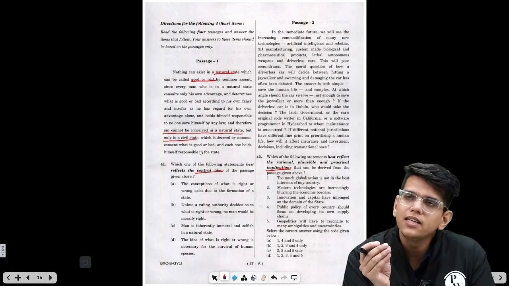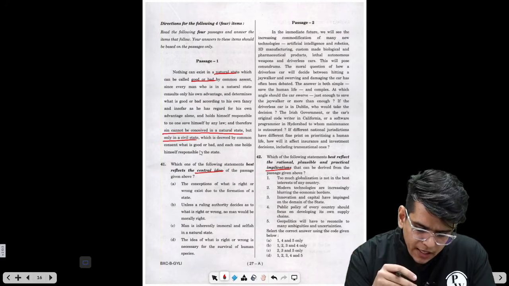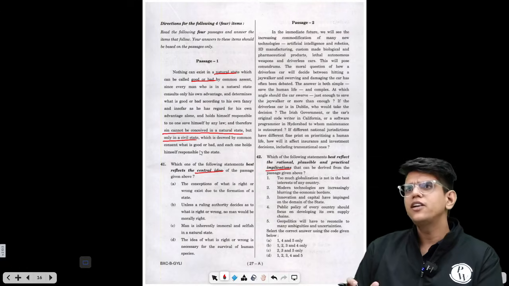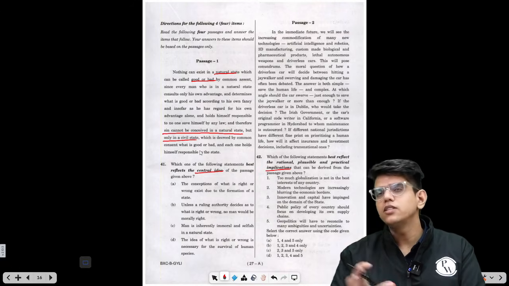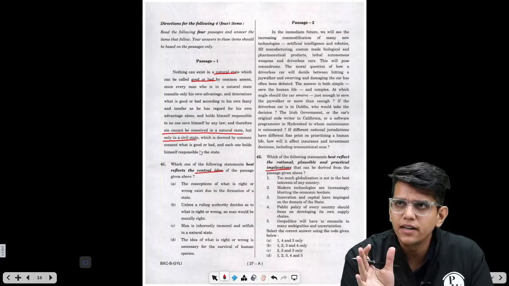What it is saying is, in natural state there is no concept of good or bad. It is there only when a state enforces that, right? So if in a society all the people have consented that this is considered good, this is bad, then only the concept of good and bad will be there in the society, right?